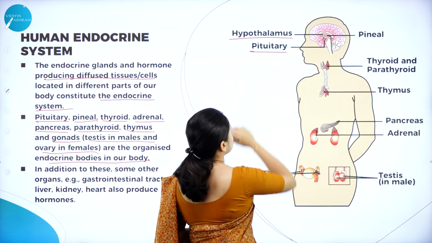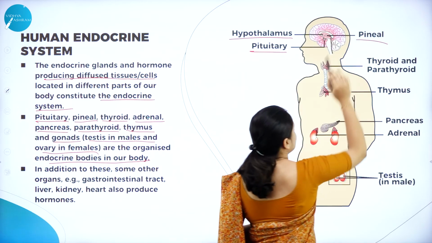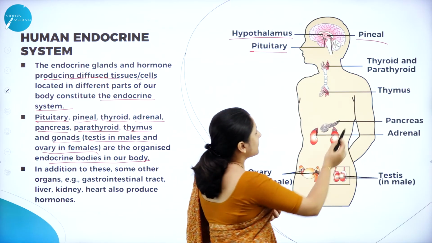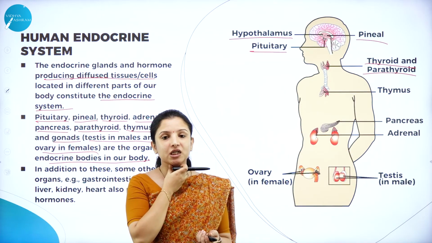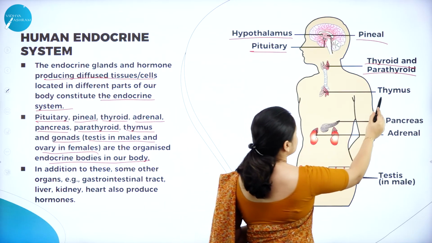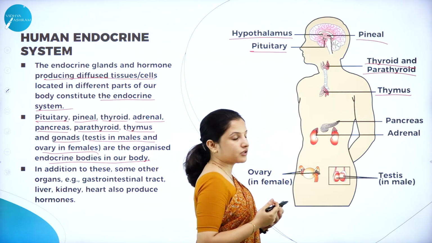The pituitary gland is also present in the brain and secretes some hormones. Then we have the pineal gland, also present in the brain, which secretes some hormones. And we have the thyroid and the parathyroid glands situated in our neck region. They also secrete some hormones, and the thymus, which is present between the two lungs, also secretes some hormone.